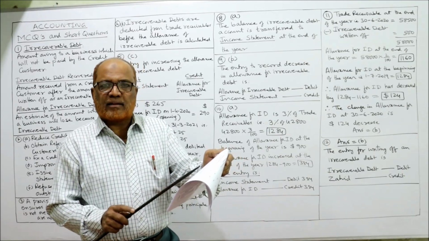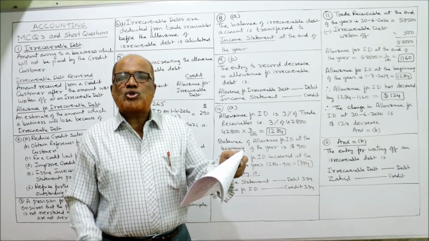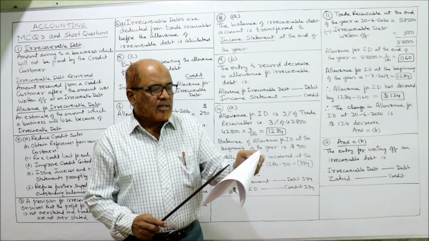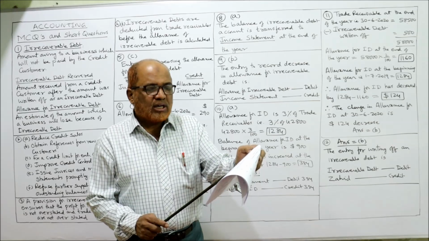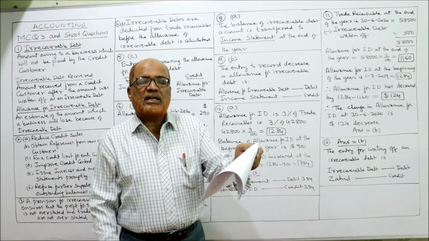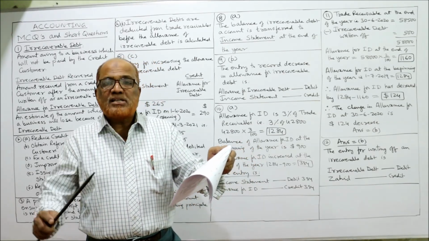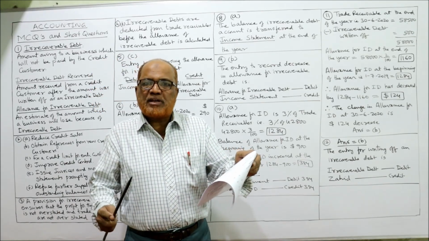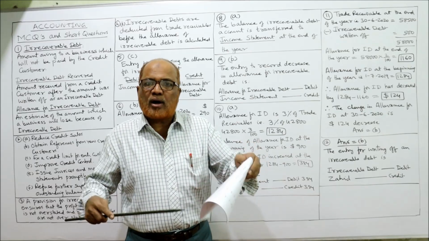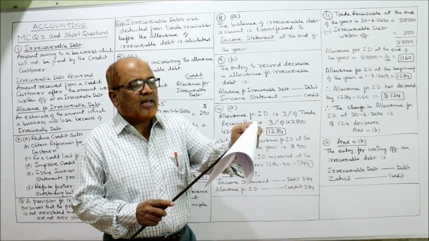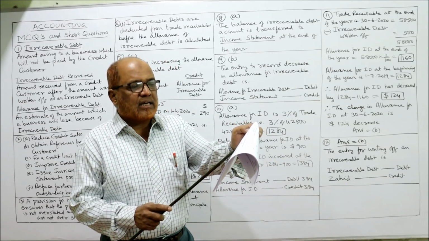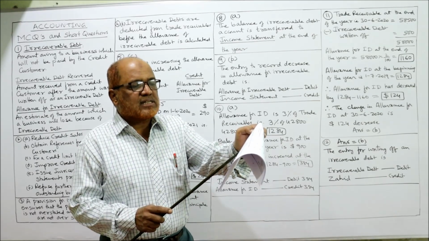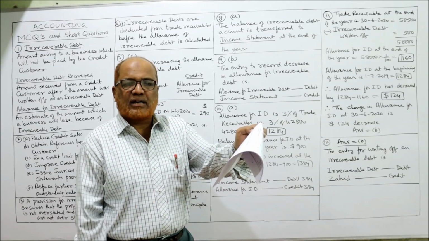Jason wants to maintain his allowance for irrecoverable debt at 2% of trade receivable. So this sole trader, this businessman, wants to maintain allowance for irrecoverable debt at 2%. Then what was the change in the allowance for irrecoverable debt on 30th June 2020? Change means whether it has increased or decreased. So four options are given. A option $114 decrease, B option $124 decrease, C 376 increase, D 386 increase.